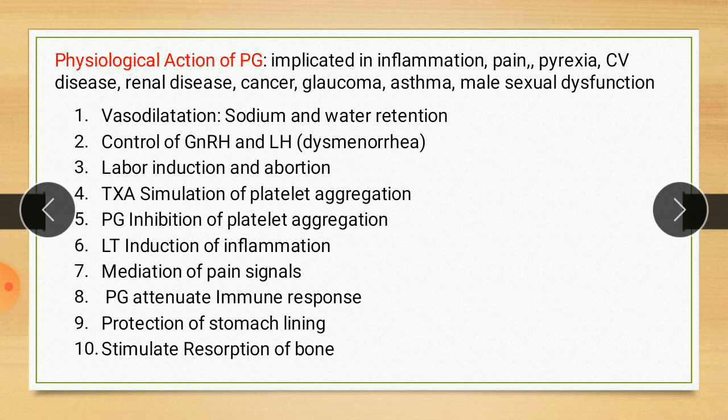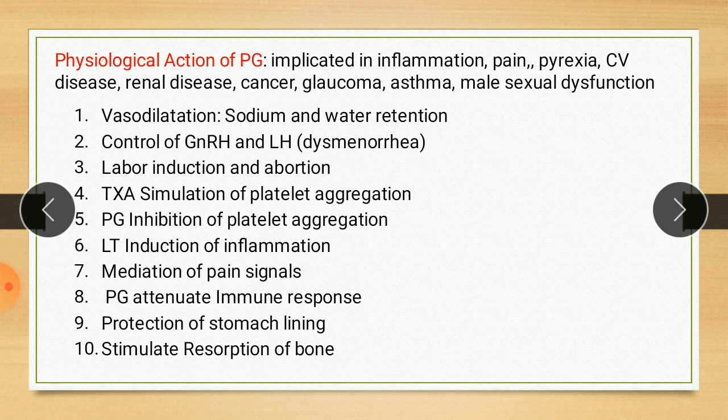Third, prostaglandins also play a role in inducing labor in pregnant women or in inducing therapeutic abortion. The fourth effect is that thromboxane stimulates platelet aggregation, and the fifth one, PG inhibition of platelet aggregation. Here the process of clot formation begins with aggregation of blood platelets, and this process is strongly stimulated by thromboxane and inhibited by prostacyclin.